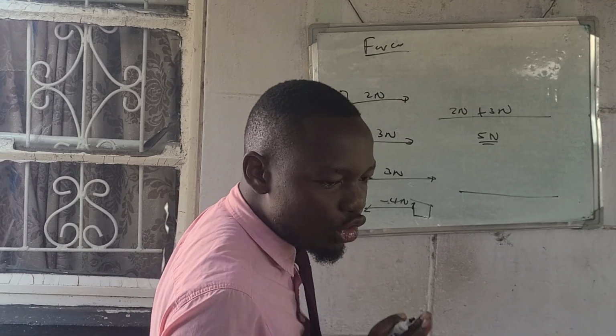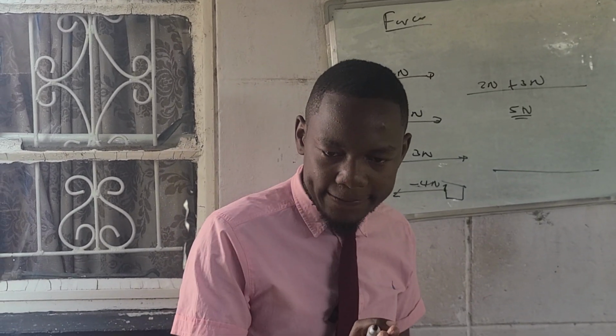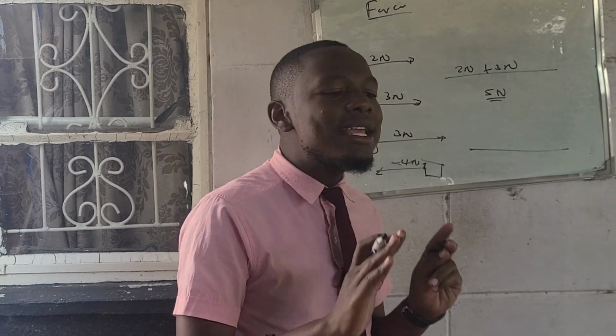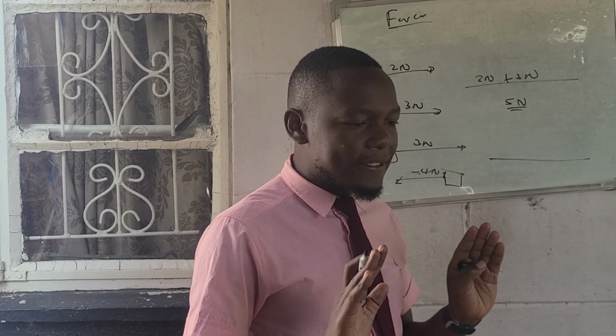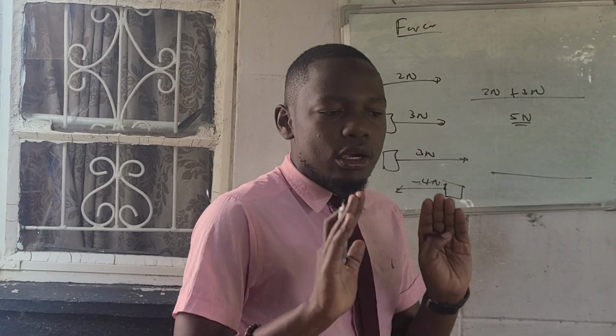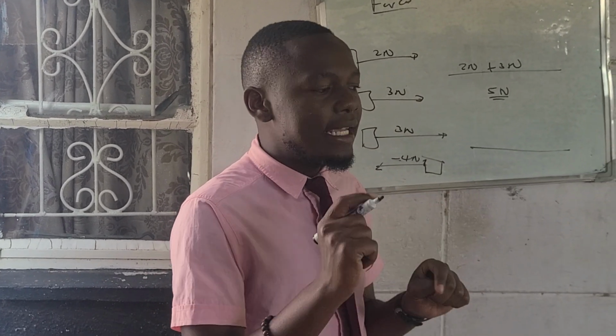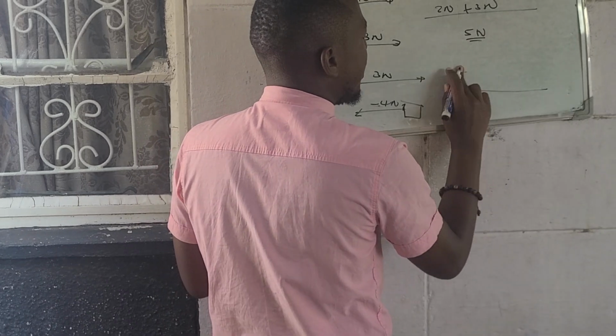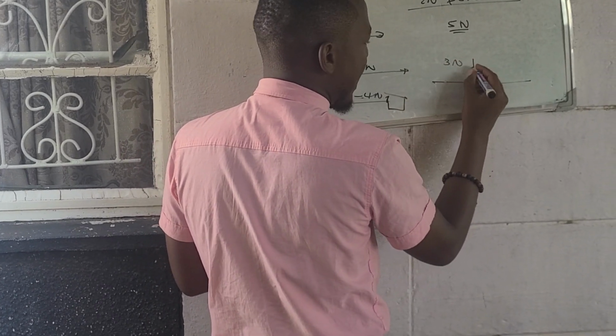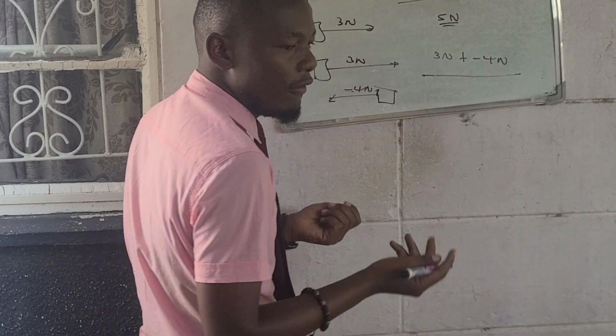In physics, opposite direction, we use a negative sign. So a negative sign simply highlights that it is in the opposite direction. So is it 3 newtons plus minus 4 newtons?